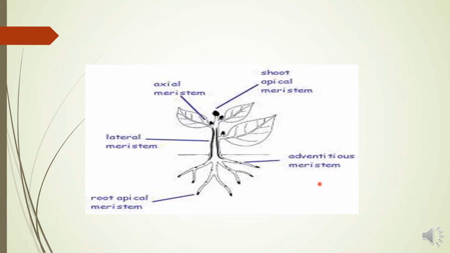In this picture you can see the plant and the position of the meristems: apical meristem present on the tips. Lateral meristem is present parallel to the stem, and it is responsible for increasing the thickness of the stem. The intercalary meristem is not shown here, but it is present between the mature organs, as you have seen in the above picture.